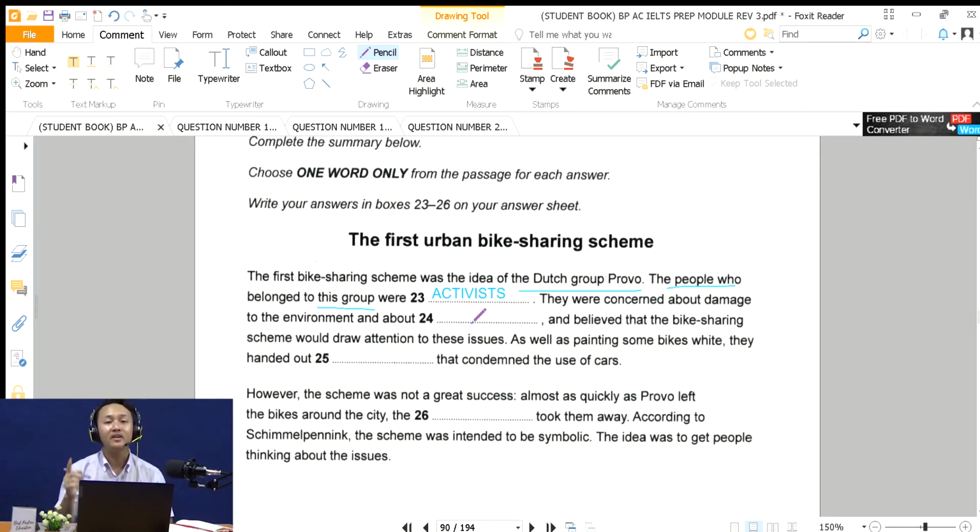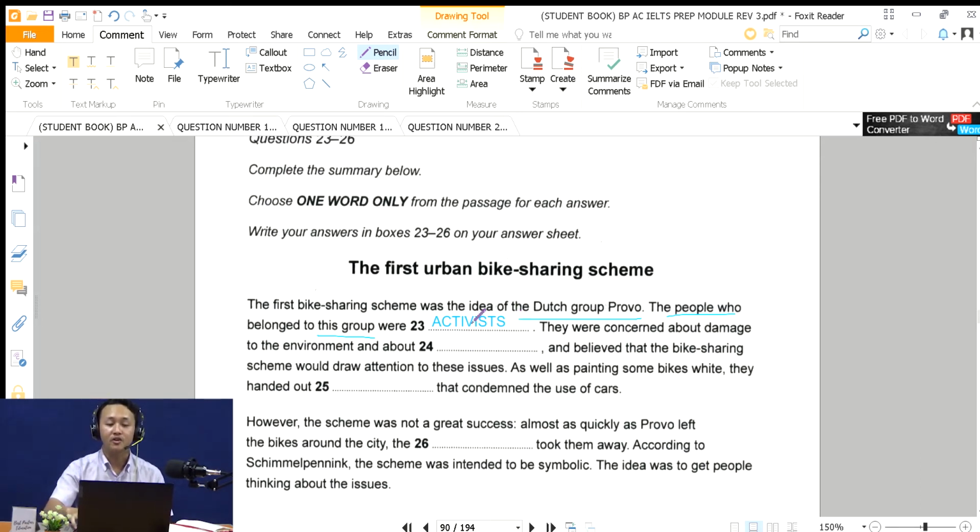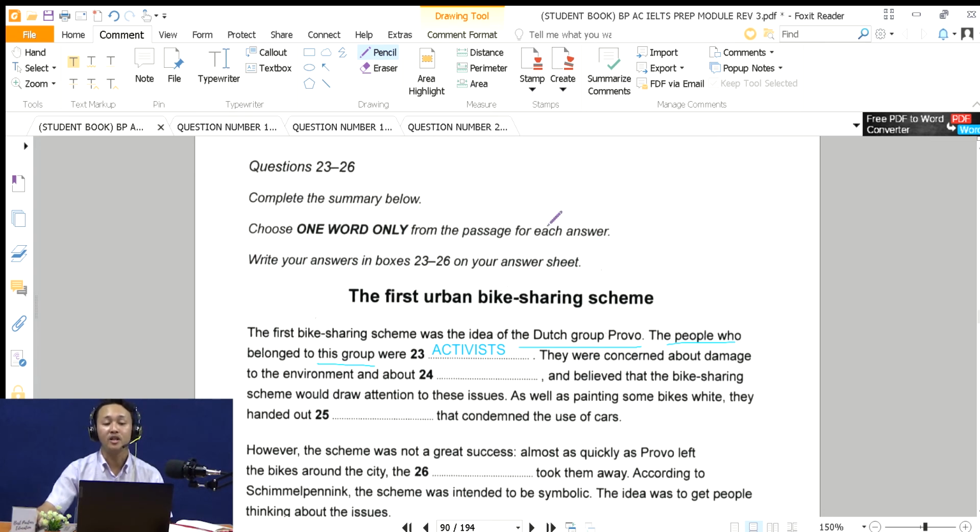Now remember the steps. The first thing to do is always to read the instruction, so you know what kind of information you have to find. What kind of answer? Is it only a number? Is it only a word, or maybe a letter that you have to write on the question and also on the answer sheet? Okay, you have to write one word only, so your answer must consist of one word only,